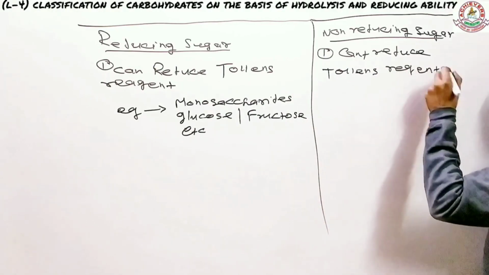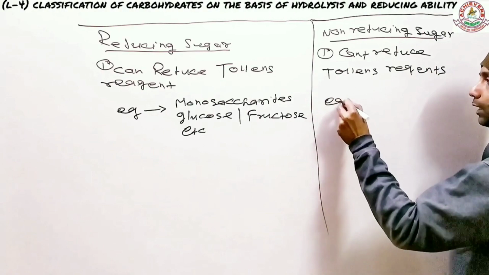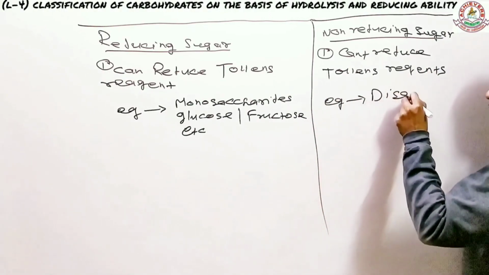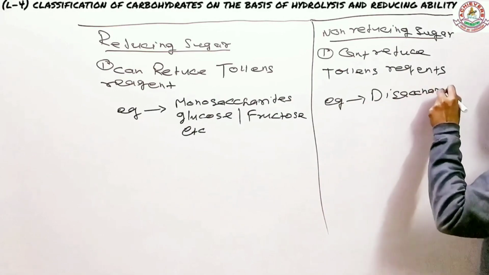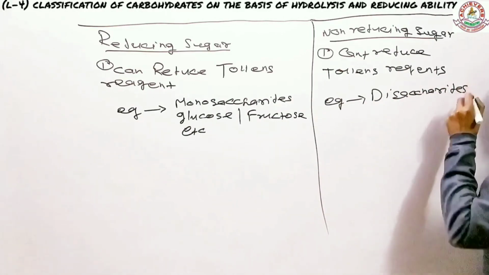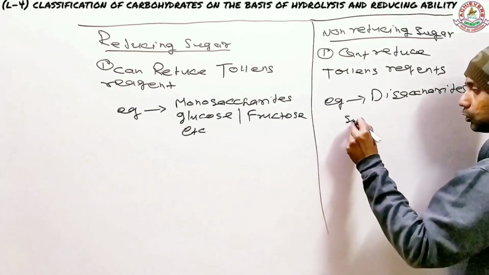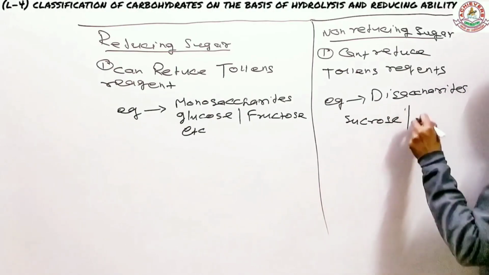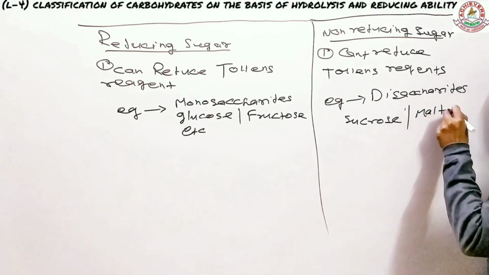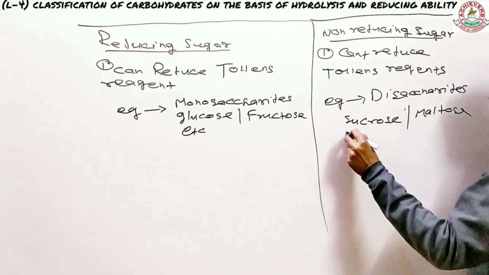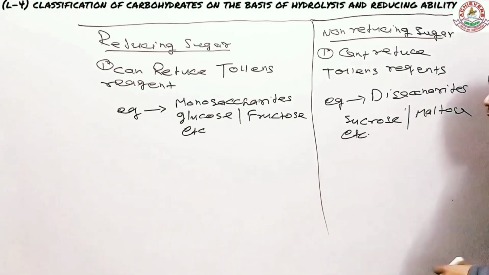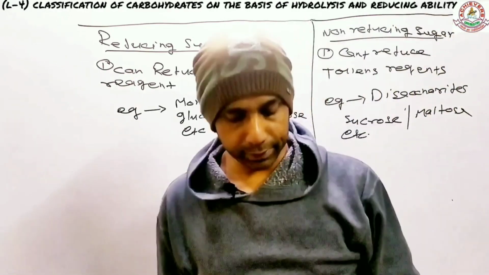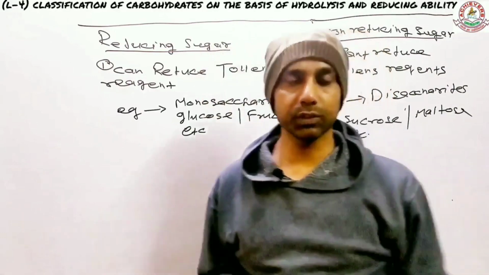So they are called non-reducing, and the examples are all the disaccharides, and I already gave you some examples for that. Sucrose is one such example, maltose, and others. So sugars are basically classified into two categories: reducing sugars and non-reducing sugars.